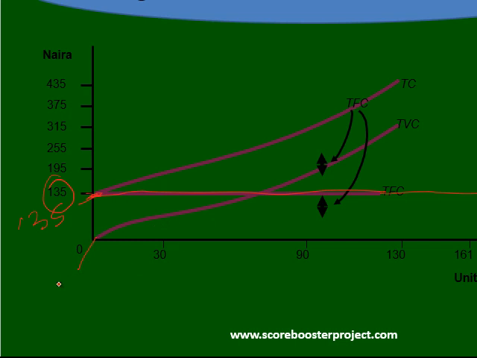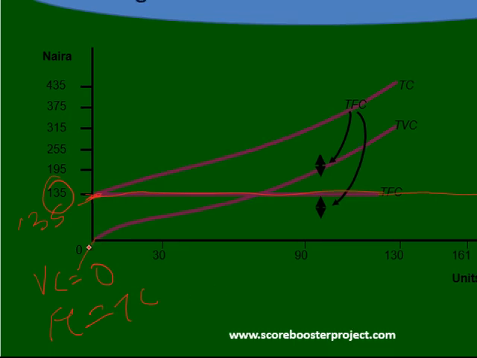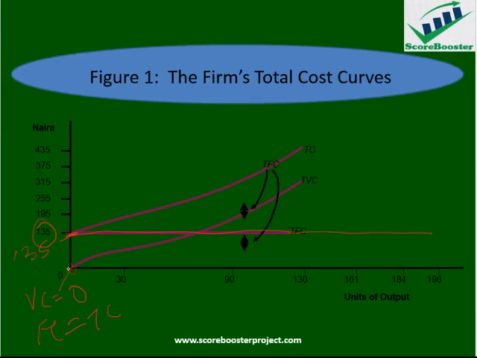I told you last time that at the point where variable cost is equal to 0, then the fixed cost will be equal to total cost. And we are going to come to that one later. The fixed cost here, the variable cost at this point is 0, and as we produce more, it increases. As we produce more, it goes up, and it continues like that.